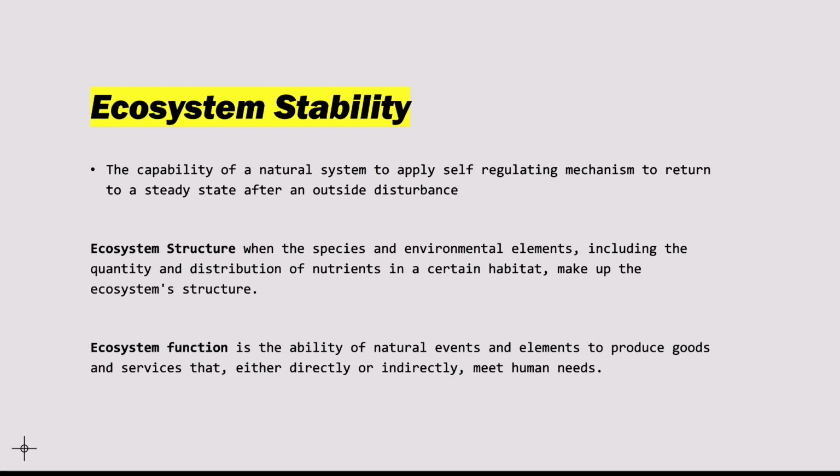Ecosystem stability. The capability of a natural system to apply self-regulating mechanisms to return to a steady state after an outside disturbance. Ecosystem structure is when the species and environmental elements, including the quantity and distribution of nutrients in a certain habitat, make up the ecosystem structure. Ecosystem function is the ability of a natural event and element to produce goods and services that either directly or indirectly meet human needs.